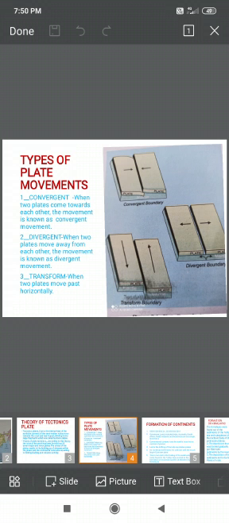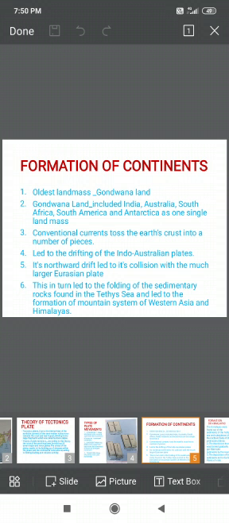Now our next topic, that is formation of continents. Students, it is believed that about 200 million years ago, earth land masses were combined in a single continent that was known as Pangaea. Later it split, shaping the present world.